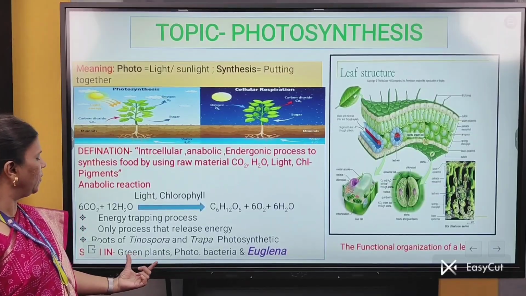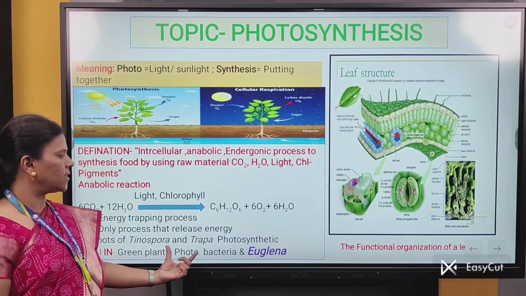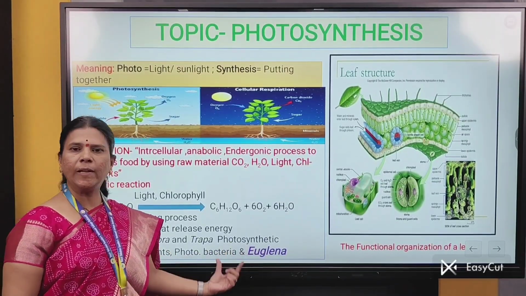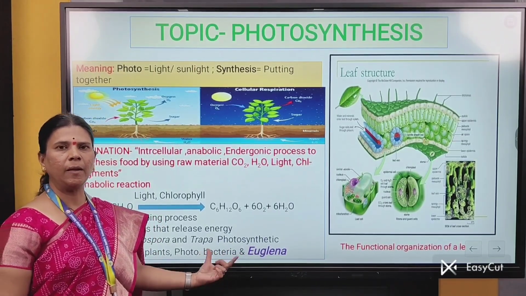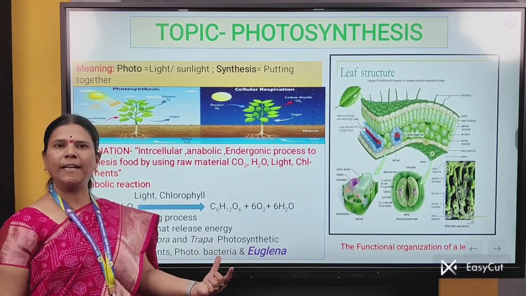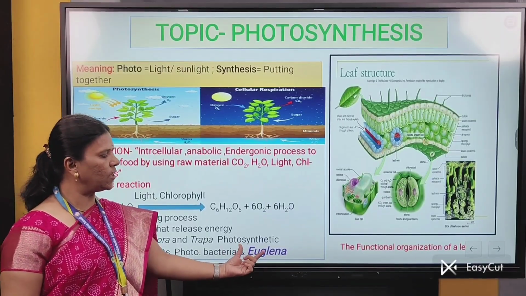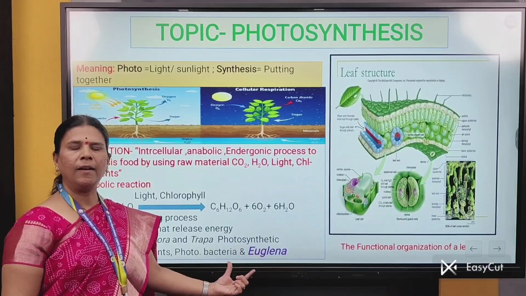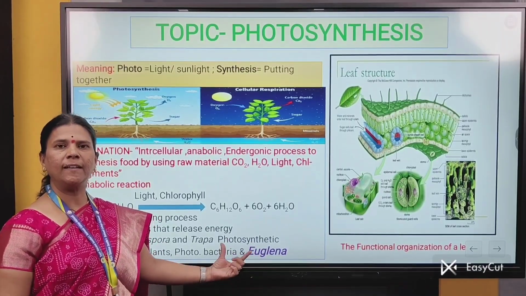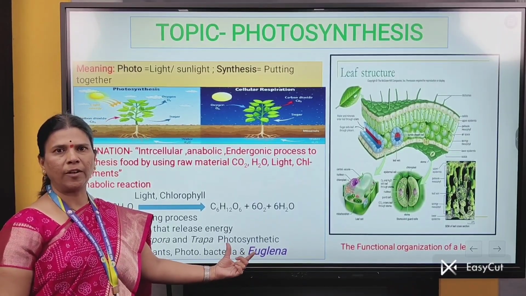Photosynthesis is carried out in all green plants, some photosynthetic bacteria and Euglena. Euglena is a photosynthetic organism which is a connecting link between plants and animals. When light is available, photosynthesis is done by Euglena, but when light is not available, Euglena acts as a heterotroph, that is, it lives on other living organisms.